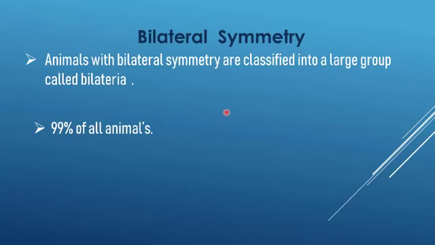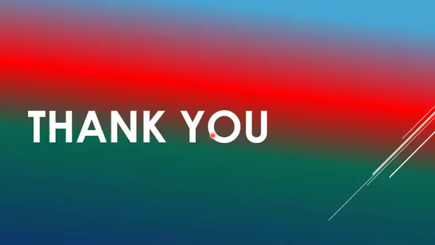Animals with bilateral symmetry are classified into a large group called Bilateria, and it constitutes 99% of all animals. Bilateral symmetry is common in insects, reptiles, fishes, amphibians, human beings, etc.